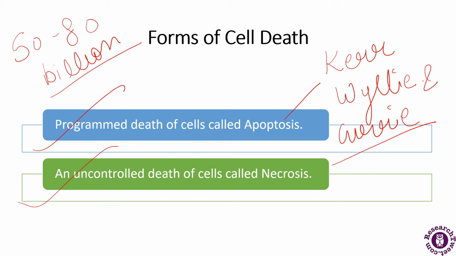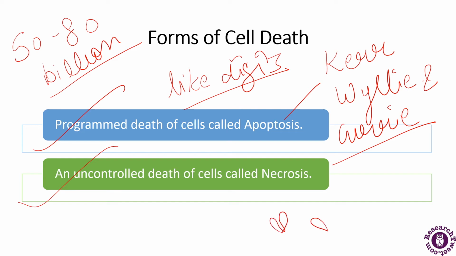It also occurs in the vertebrates that have fingers and toes like digits. Now, a slight mistake during apoptosis can result in fused toes or fingers. So whenever there is a slight mistake in apoptosis, the fingers may be fused with each other, or there may be an outgrowth with the finger that can occur.